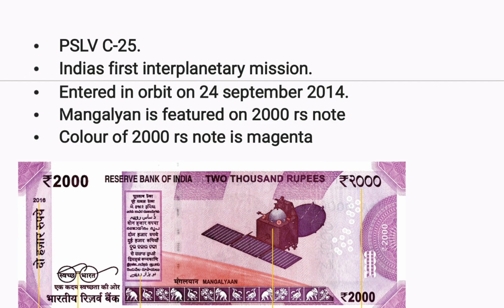Mangalyaan went into space with the rocket named PSLV C-25.